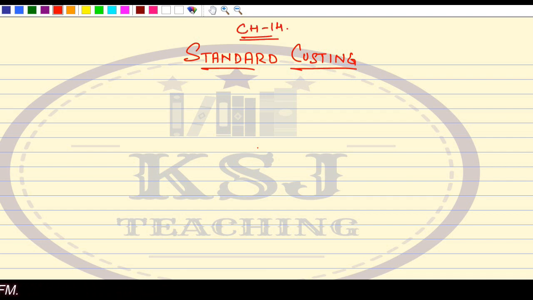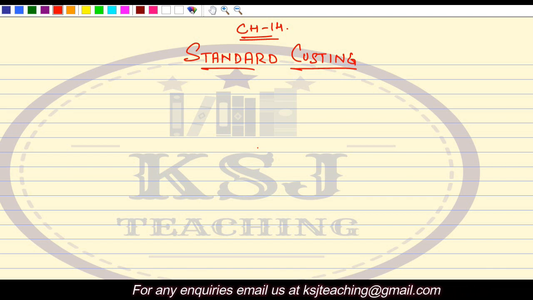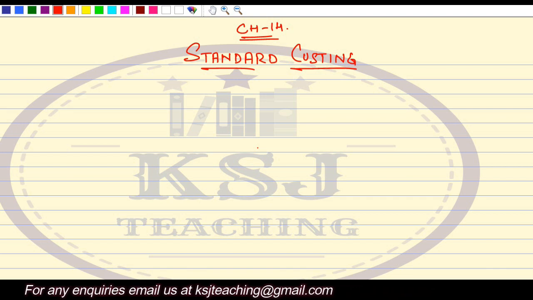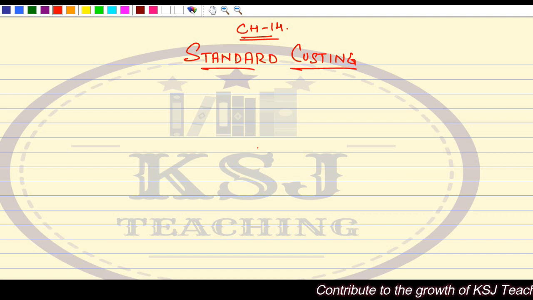Now standard costing is one of the most important chapters of cost accounting, and I can say 99% you will expect a question from standard costing in the examination. A question paper without standard costing is, I can say, hard to imagine. So it is one of the most important chapters. Listen to each and everything very carefully. I'll try to make it as simple as possible, right?